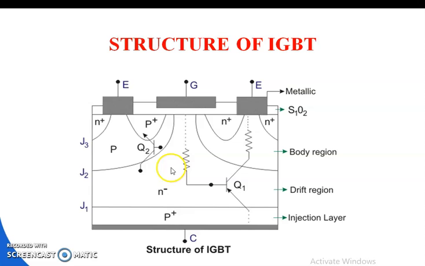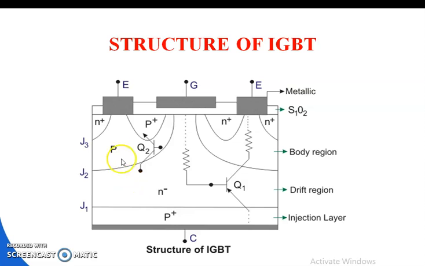The N minus layer is epitaxial in nature, meaning it is grown arbitrarily, or epitaxially. In this region the emitter of Q2 is represented, and the base, emitter and collector are all represented, known as the drift region.